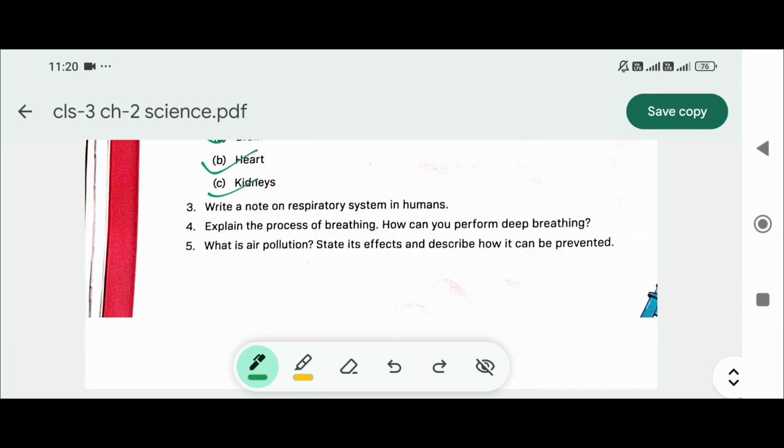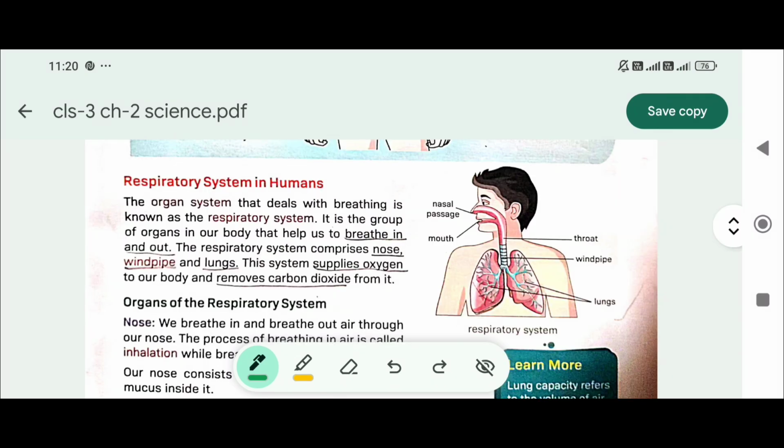Question number 3. Write a note on the respiratory system in humans. The organ system that deals with breathing is known as the respiratory system. It is the group of organs in our body that help us to breathe in and out. The respiratory system comprises the nose, windpipe, and lungs. This system supplies oxygen to our body and removes carbon dioxide from it. This will be your answer number 3.